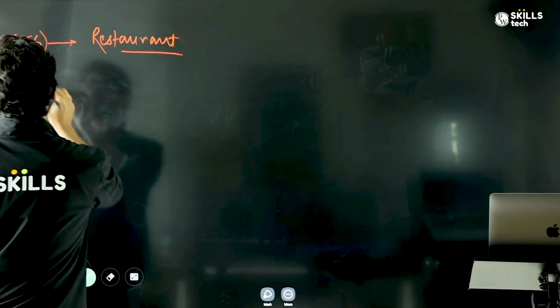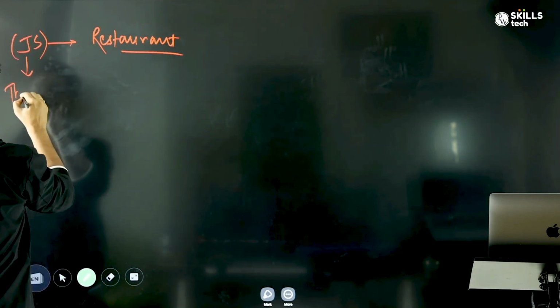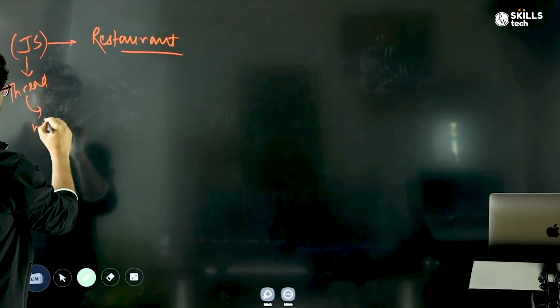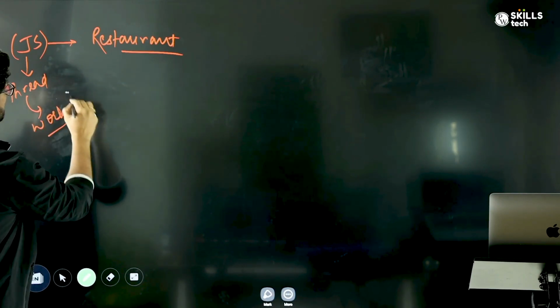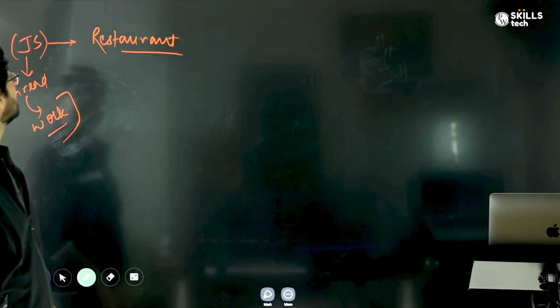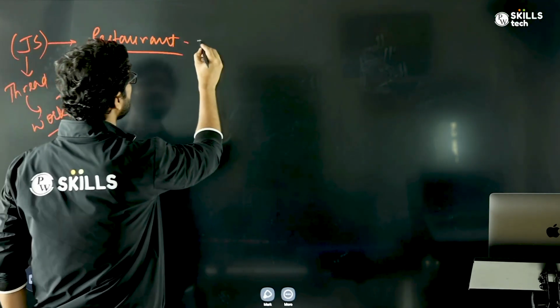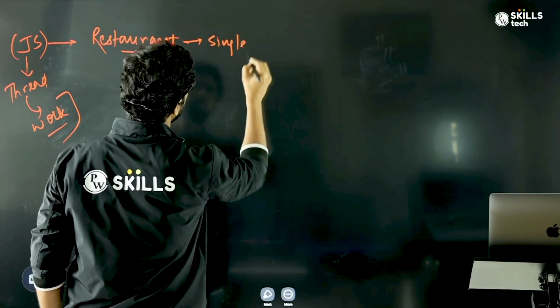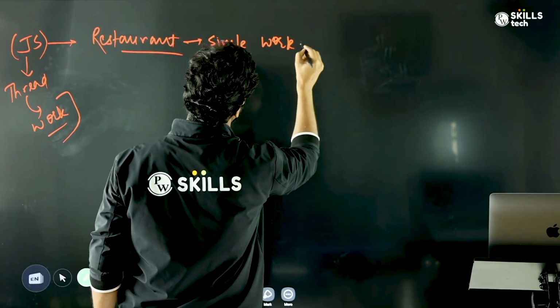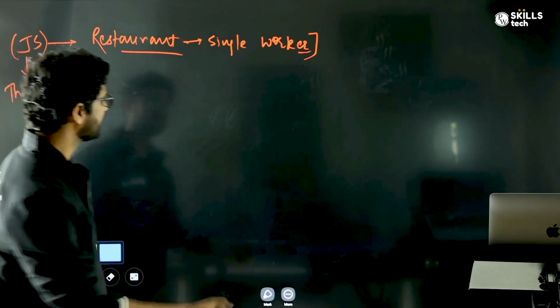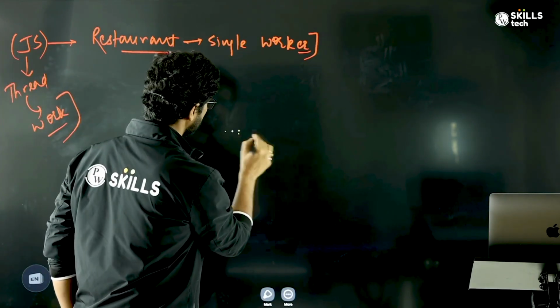What is a single thread? When I talk about a thread, it means something which does the work, right? Similarly, let's say that I have a restaurant which only has a single worker, right? So let's say that this is a restaurant, this is how it looks like. Let's say that there are multiple tables here.